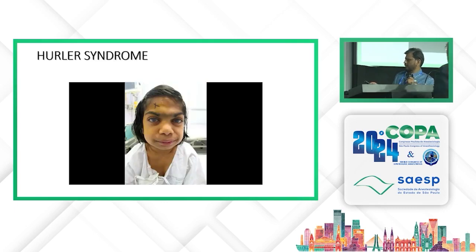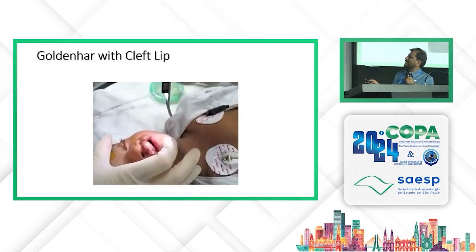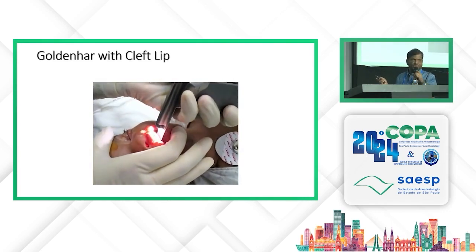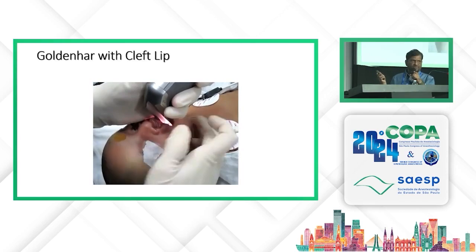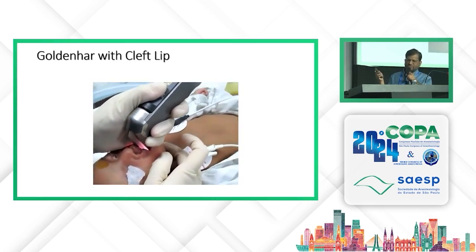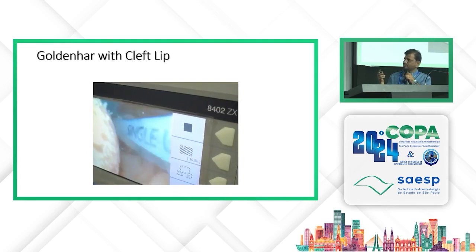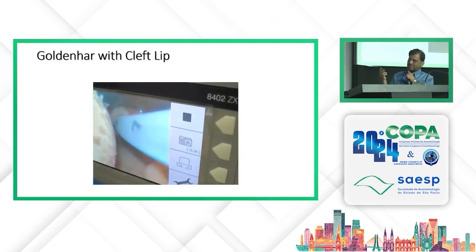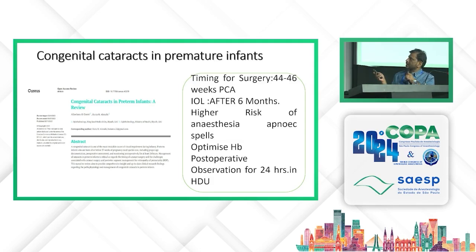Okay, this video. This is a patient with Goldenhar syndrome with a difficult airway, who has a cleft lip and cleft palate. So this is being managed with use of a C-MAC blade, and we are intubating the patient for further management of the anesthesia.